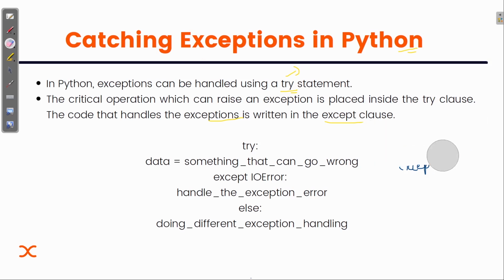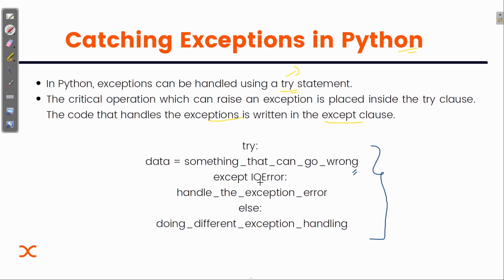So this is try, and then we use a colon to define the scope, or you can say the indentation, and after this there will be an indentation. I'm just giving you the rough syntax; I'll tell you the exact syntax later. So data is equal to something that can go wrong. I'm writing it in simple words so that you can understand it. If you understand it, then obviously you can code it. I'm assigning it to a variable.